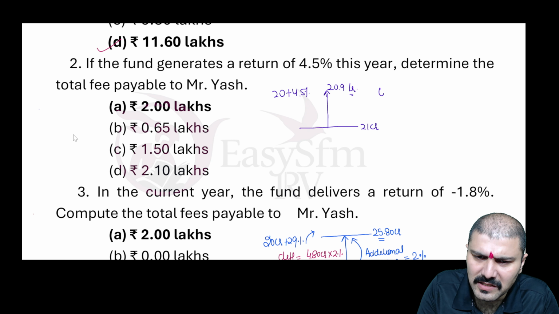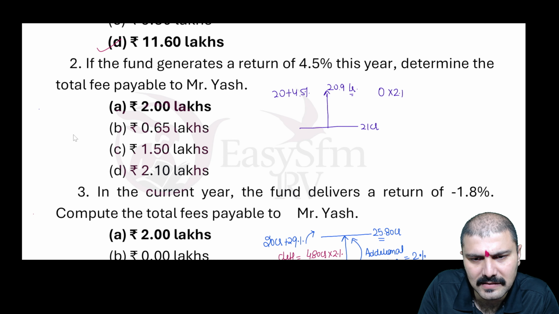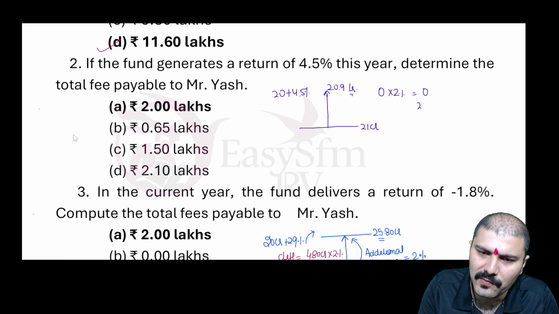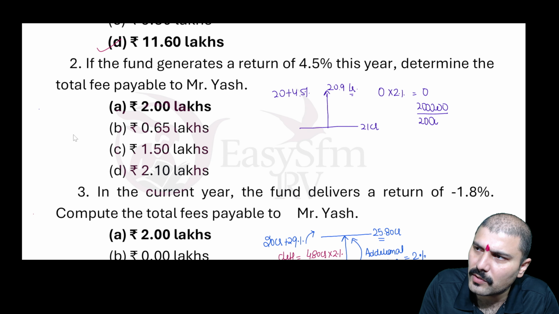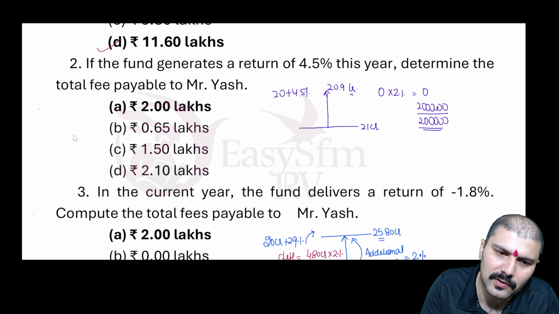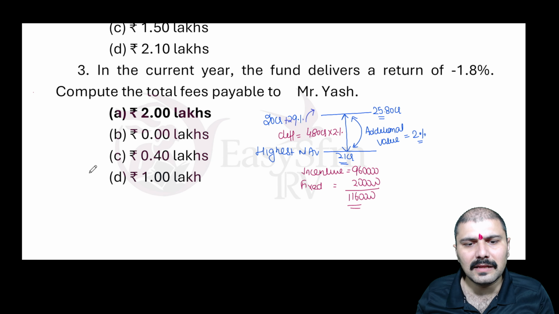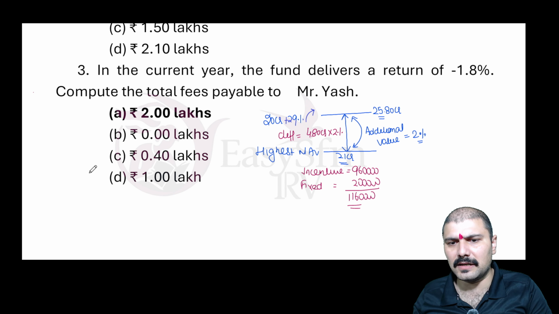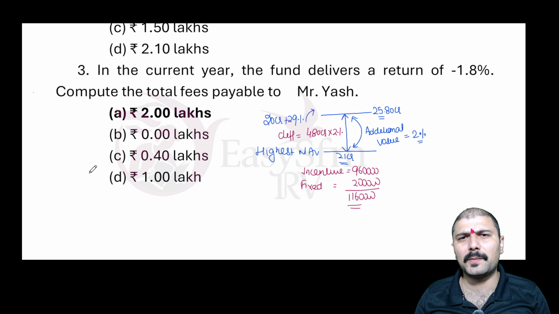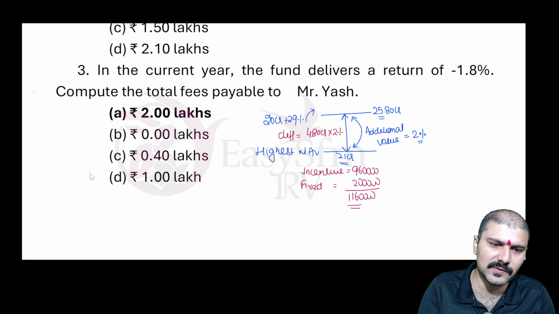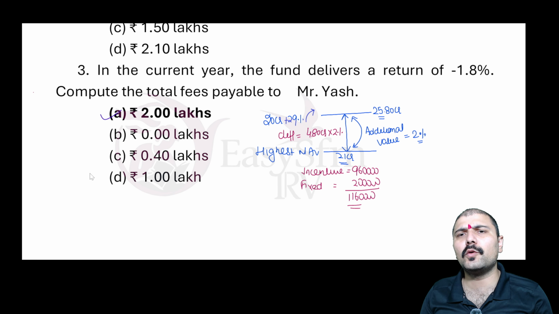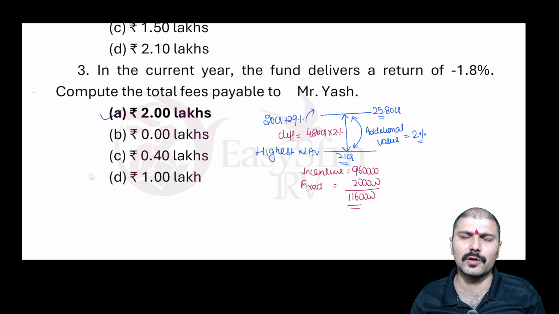The answer is how much is the additional value? 0 into 2% is the incentive. That is 0 and fixed fee is 2 lakh rupees. How much will the total remuneration to him? Will be 2 lakh rupees. And third, in the current year, the fund delivers a return of negative 1.8%. So it is obviously not more than 21 crore. So again, his fixed fee will be 2 lakh rupees, but no additional incentive he is going to get.